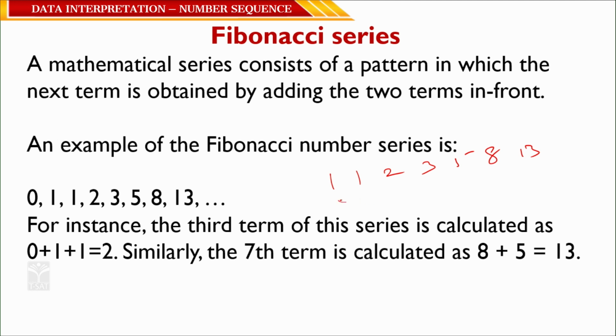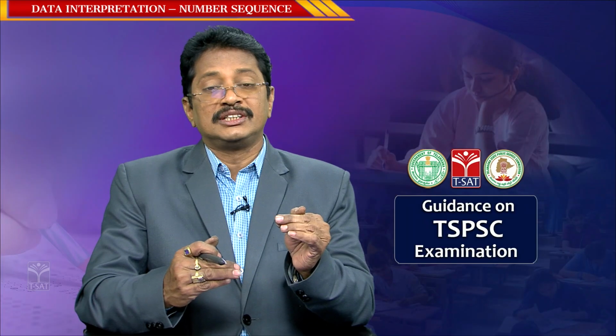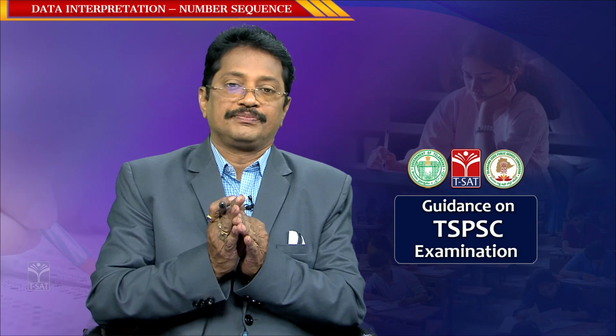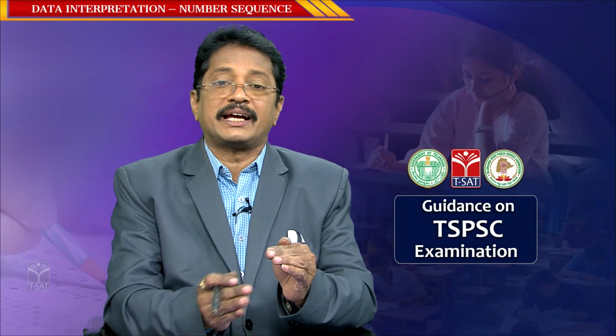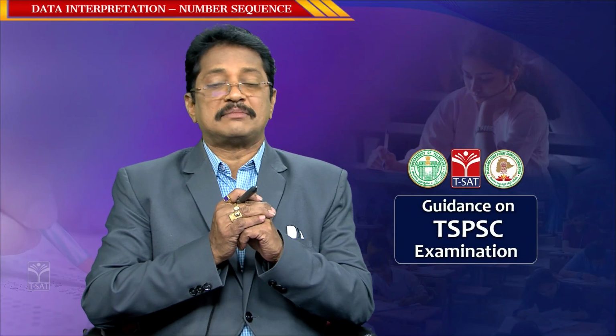This series is called the Fibonacci series. Understand? So, each number is generated by the sum of 2 preceding numbers. 2 is generated by the sum of these 2, correct? And 3 is generated by the sum of these 2, and 5 is generated by the sum of these 2. Like so, each number is generated by the sum of its 2 preceding numbers.